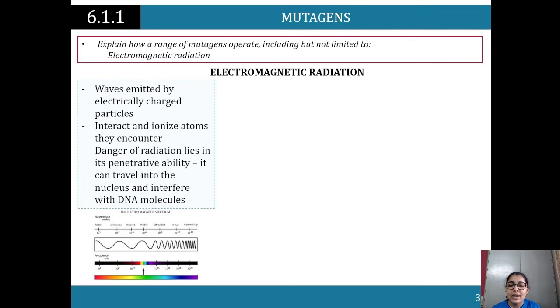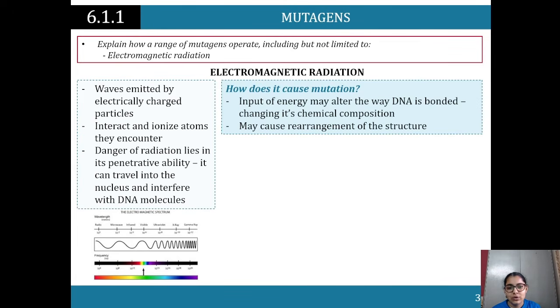So you would look at alpha, beta, and gamma particles, and they can travel into the nucleus and interfere with the DNA molecules. So how does that then cause mutation? Well, input of energy may alter the way that DNA is bonded, changing its chemical composition, right?